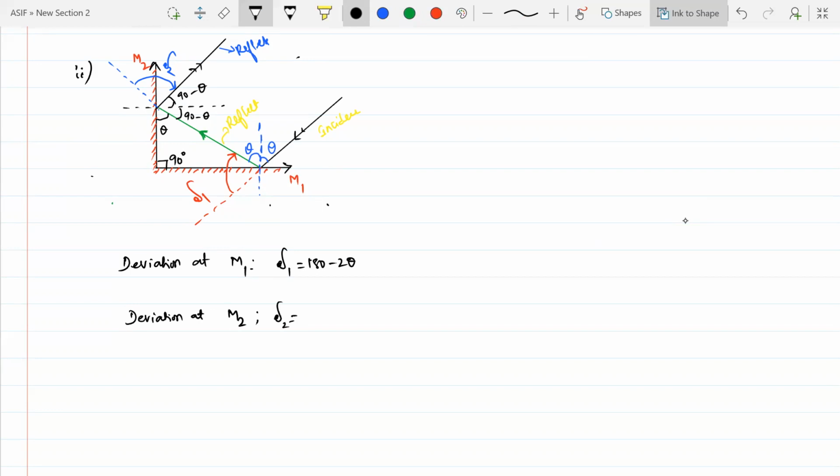Delta 2 will be equal to 180 minus 180 minus this, which will be 90 minus theta plus 90 minus theta. That will be equal to 90 and 90, 180. 180 and 180 will get cancelled. Removing the bracket, the minus theta becomes plus, so this will become 2 theta.